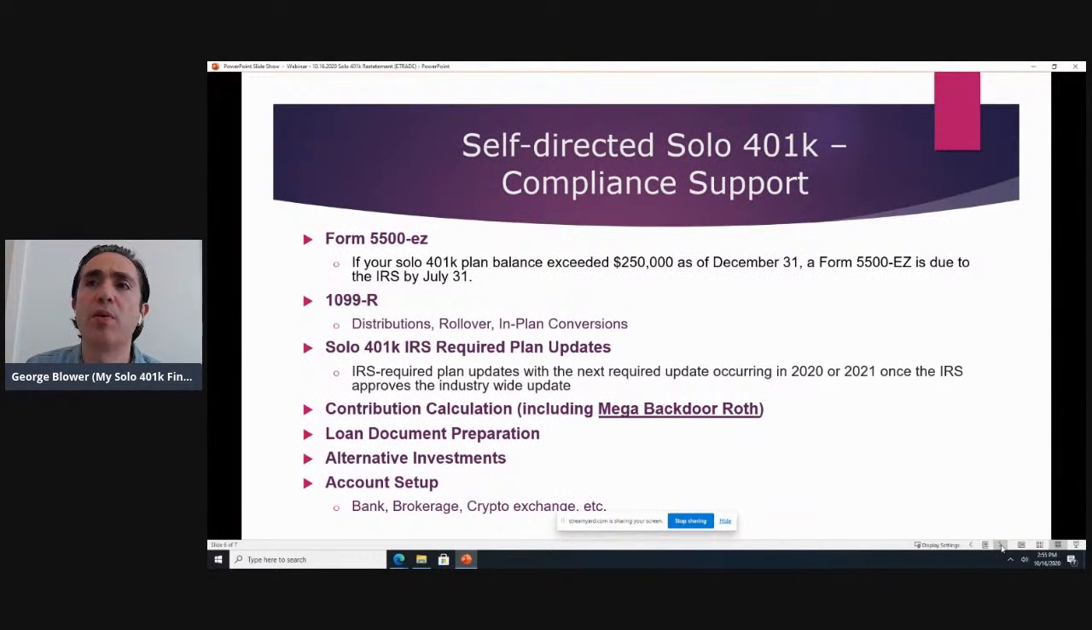Okay, let's talk about the compliance support. So we've touched on a number of these items, but just to really underline it, the Form 5500-EZ, we will absolutely prepare that as part of our services. That's going to apply once the balance exceeds $250,000, and that's measured every December 31st. So once you're above that threshold, the 5500-EZ is due by the following July 31st.